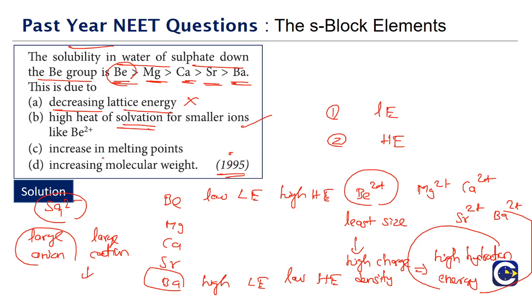And option C is saying increasing in the melting point. This is not attributed for the solubility. And option D is saying increasing in the molecular weight. This is also not attributed. So what is the correct answer for this?